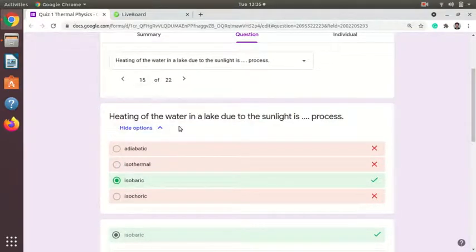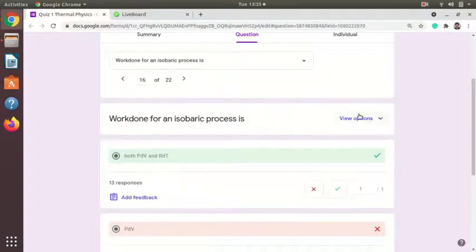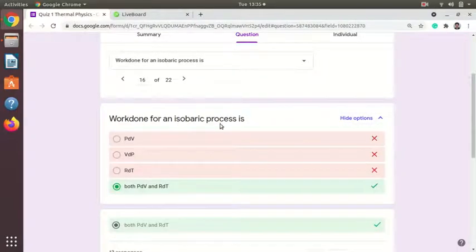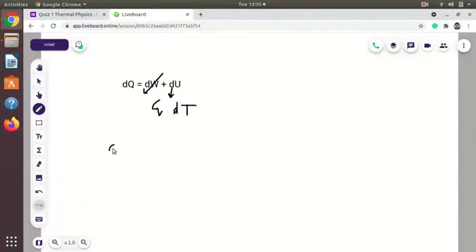Heating of the water in a lake due to the sunlight is a dash dash process. Now see, the atmospheric pressure will not change due to this process. So the pressure is constant, that's why the process is isobaric. The work done for an isobaric process is both P dV and R dT, because we have seen the relation dW is equal to